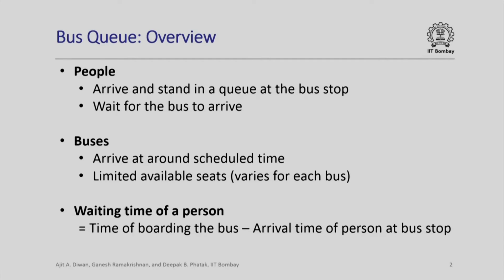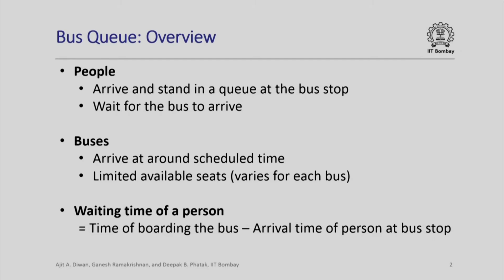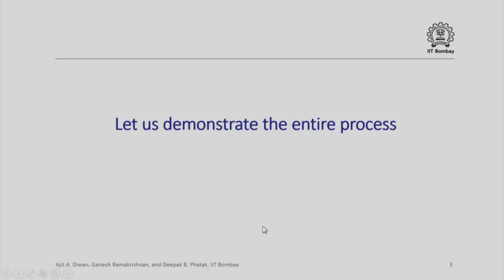The most important thing about bus queues, in which both the bus company and the passengers are interested, is how long a passenger has to wait in a queue to get a bus. So we define the waiting time of a person as time of boarding the bus minus arrival time of the person at the bus stop. Of course, if we do these calculations over a long period, accounting for a large number of people arriving and boarding etc., we will be able to find out the average waiting time in the bus queue. So let us demonstrate this entire process of people standing in a bus queue.